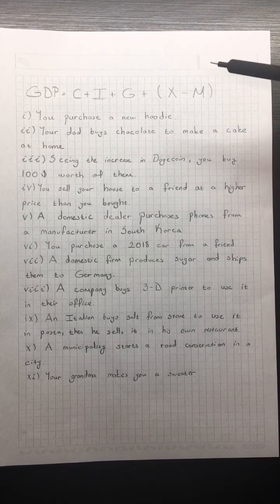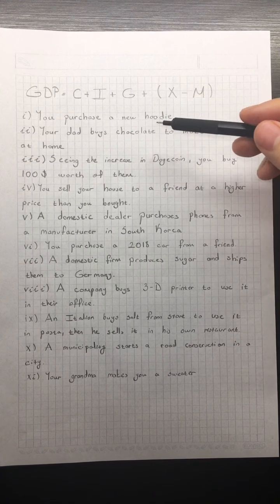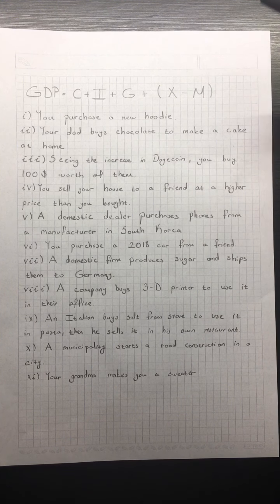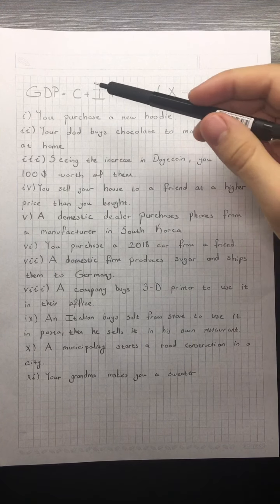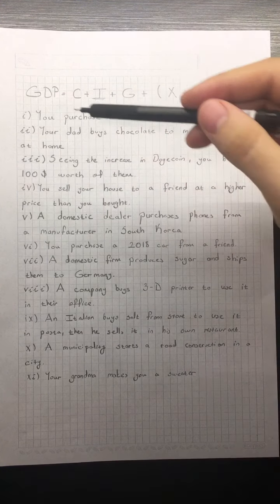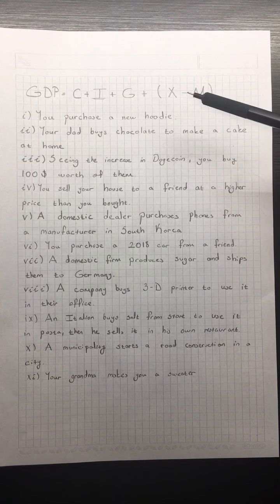In this case, you are purchasing a final good because once you get the hoodie, you will not use it to produce something else. So this is a final good and you consume it as a consumer. So consumption will increase and GDP will increase likewise.